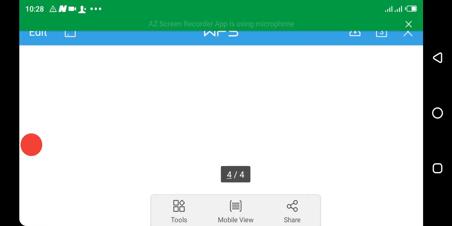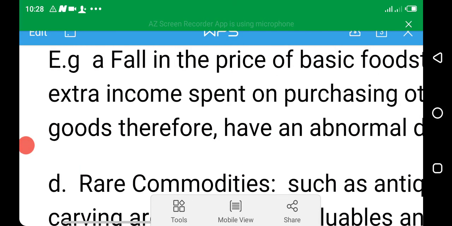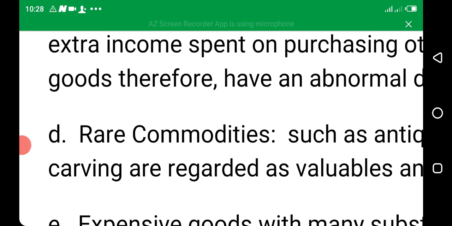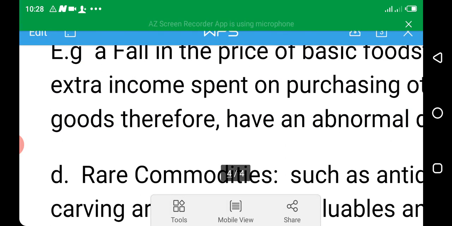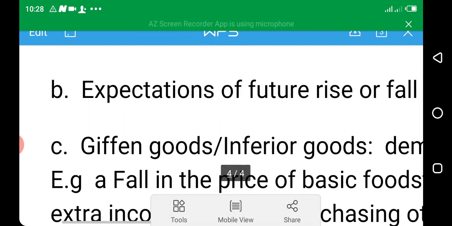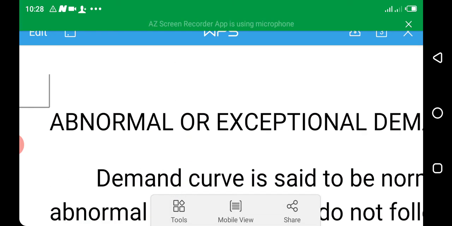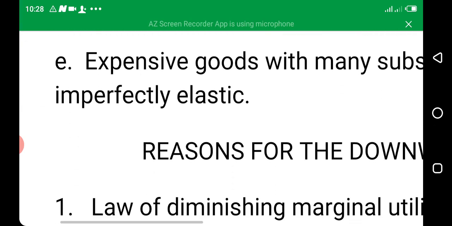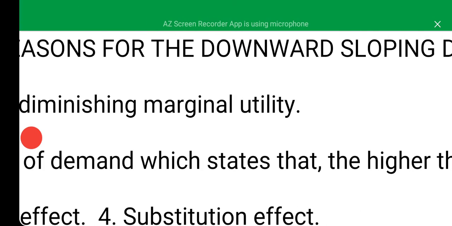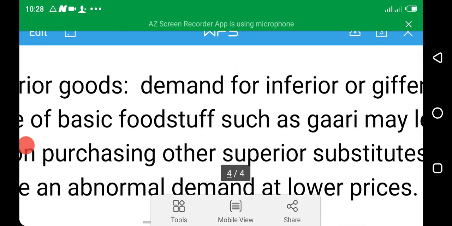So with this one, we've come to the end of the class, the end of the topic: types of demand, factors affecting demand, abnormal or exceptional demand curves, and the reasons for the downward sloping demand curve.